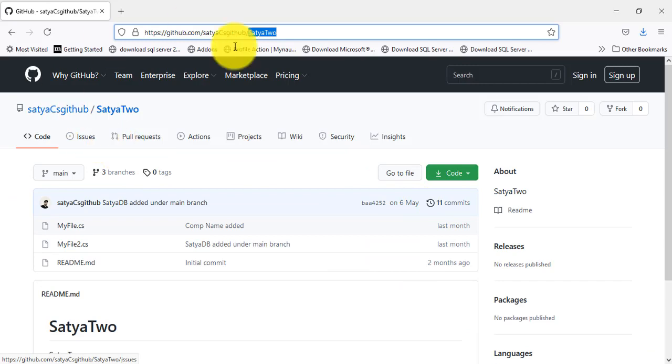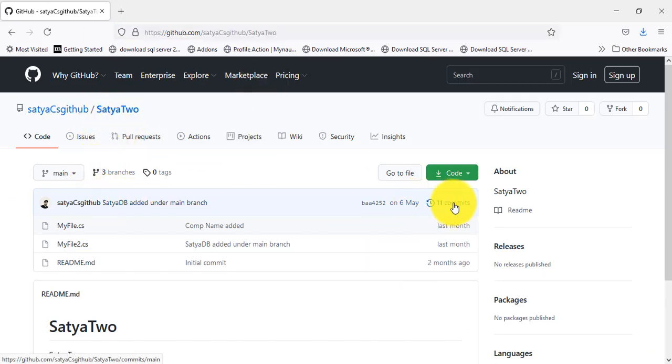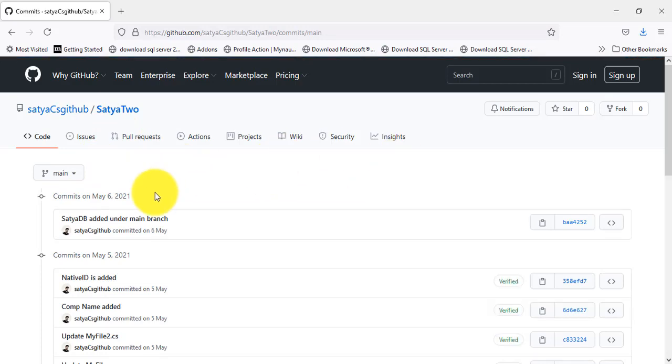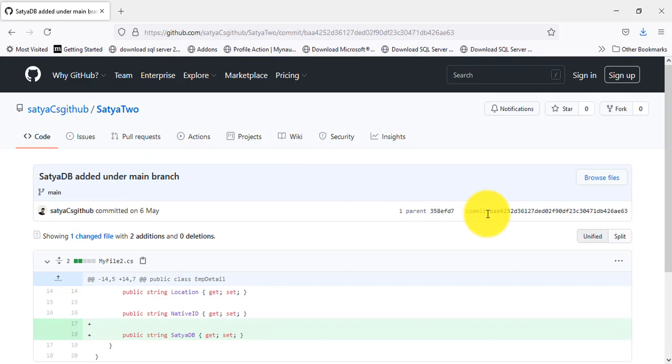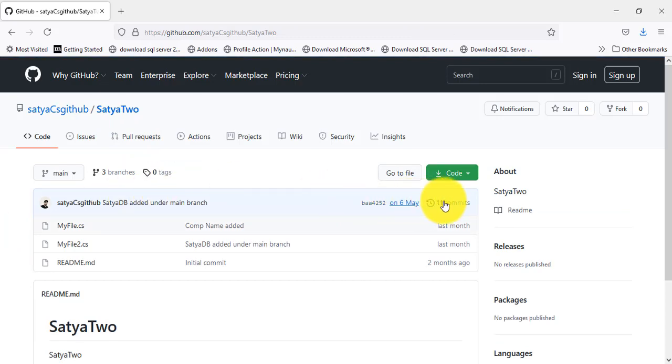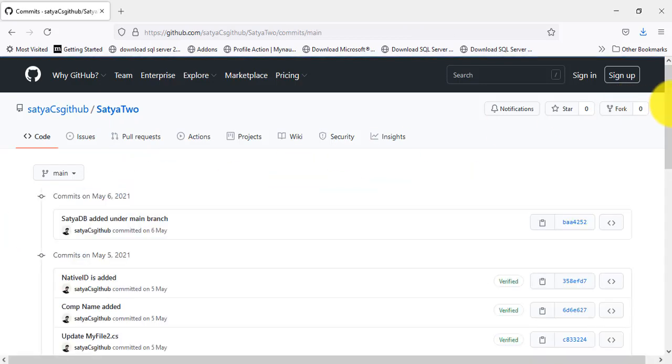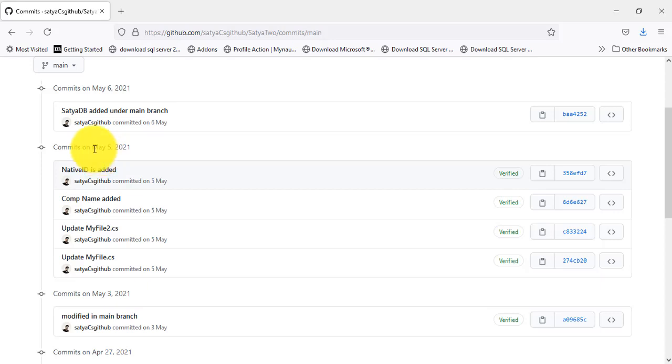So here is my GitHub repository, Satya's GitHub repository. Here I open these 11 commits. If I click on this commit message, here you can see the commit ID is available. So each and every change has a different commit ID. Here you can see on May 5 there are 4 commits. So I'll check this commit, update my files commit message.